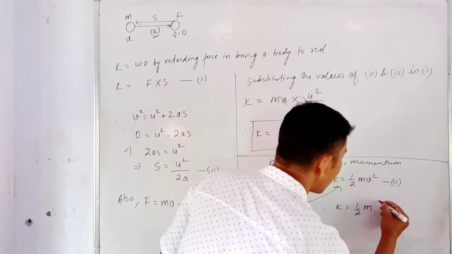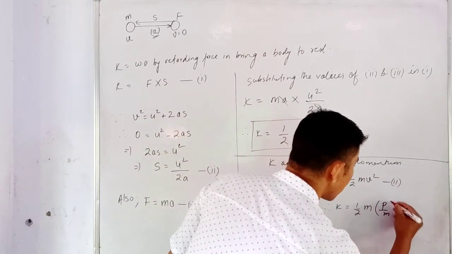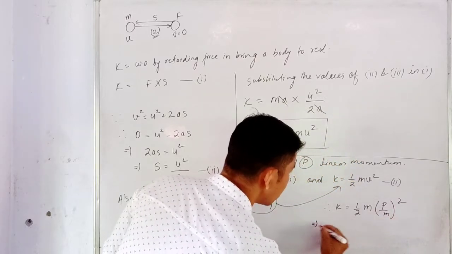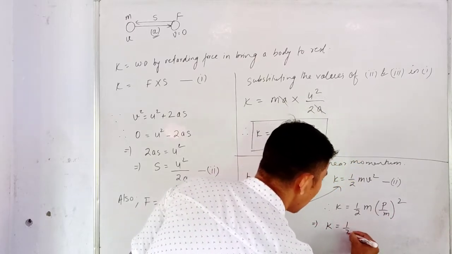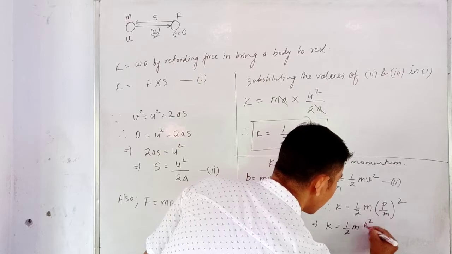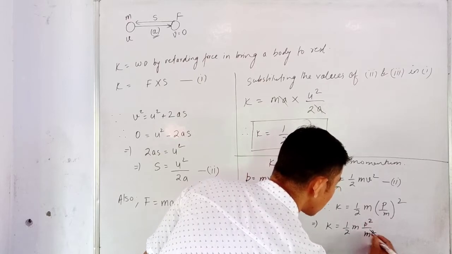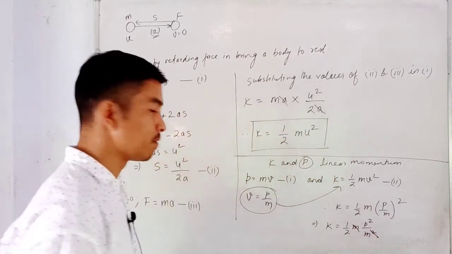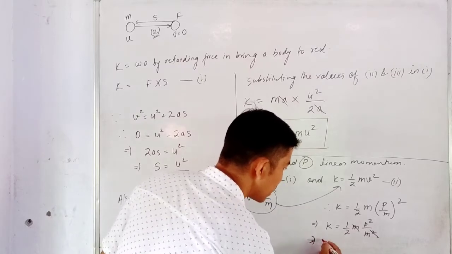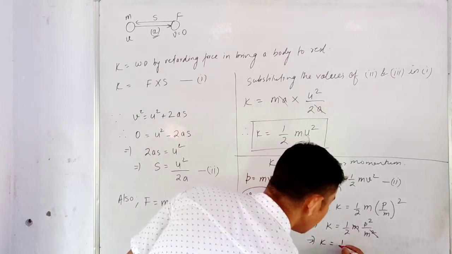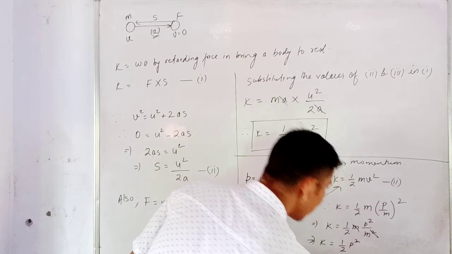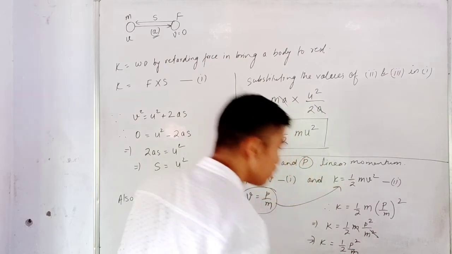So instead of this v, I'll write p divided by m whole square, or K is equal to half of m p square divided by m square. So this m and m square get cancelled. Okay, so finally this implies that K will be equal to half p square divided by m.